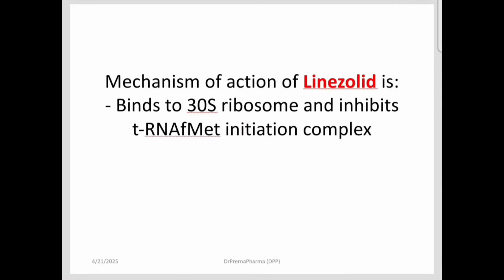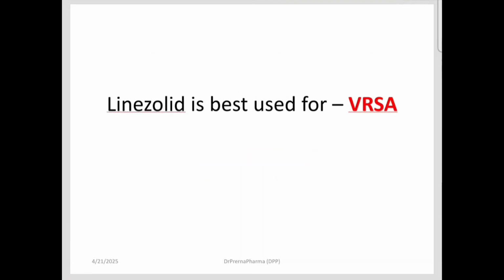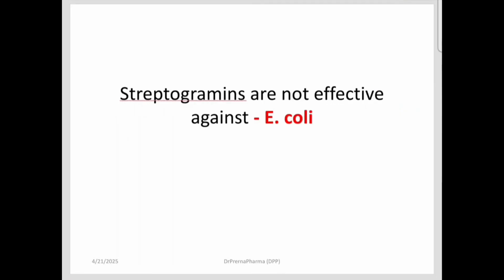Mechanism of action of linezolid. Now, linezolid is a drug which binds to the 30S ribosome and inhibits the tRNA initiation complex. Antibiotic that inhibits protein synthesis by premature termination and which resembles aminoacyl tRNA is puromycin. Now, linezolid is best used in vancomycin resistant Staph aureus, that is VRSA. Streptogramins are not effective against E. coli.